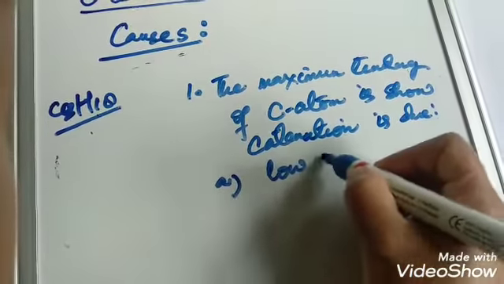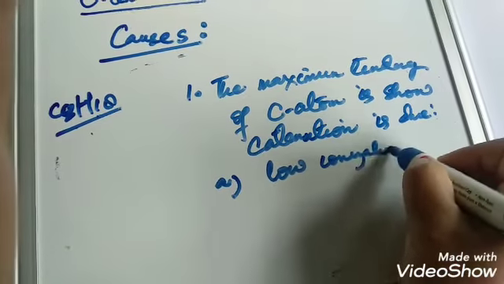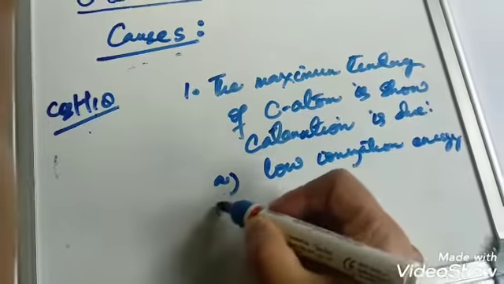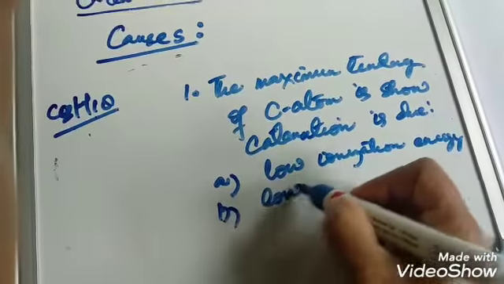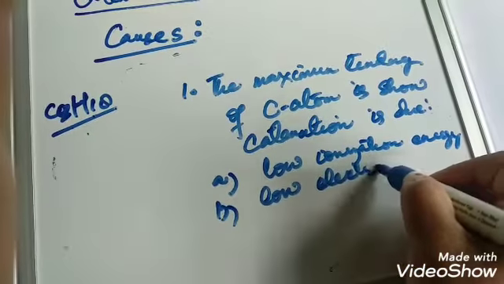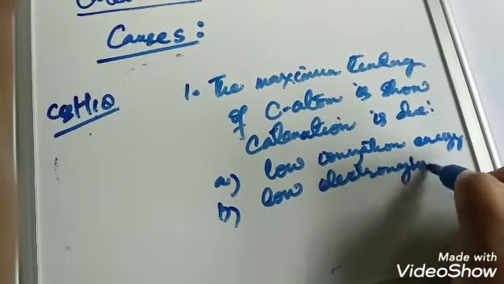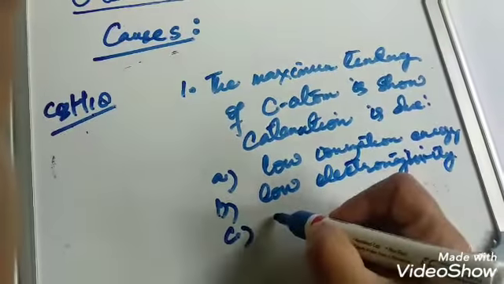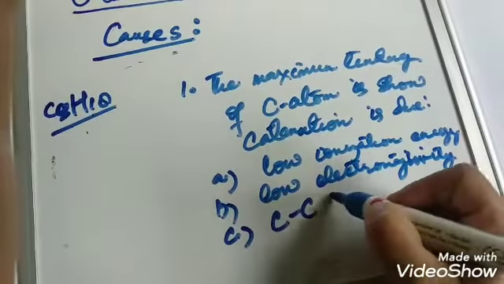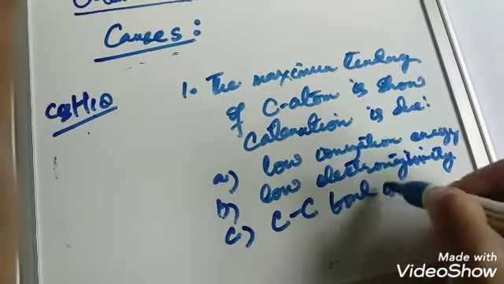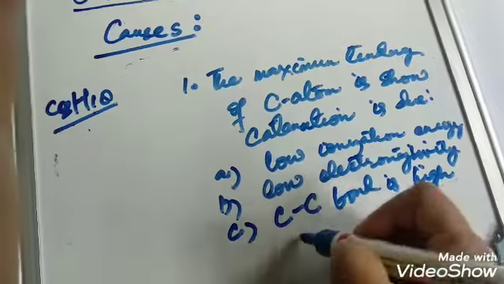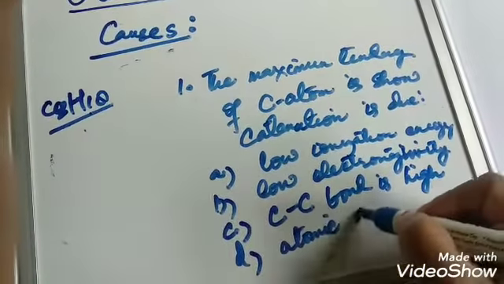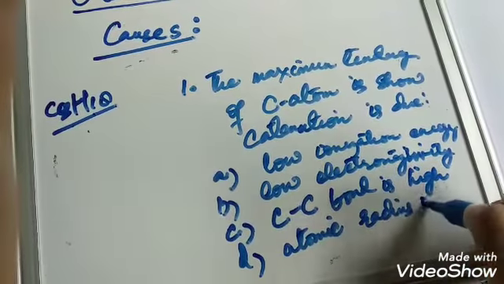Low ionization energy, low electronegativity, C-C bond energy is high, or atomic radius is small.